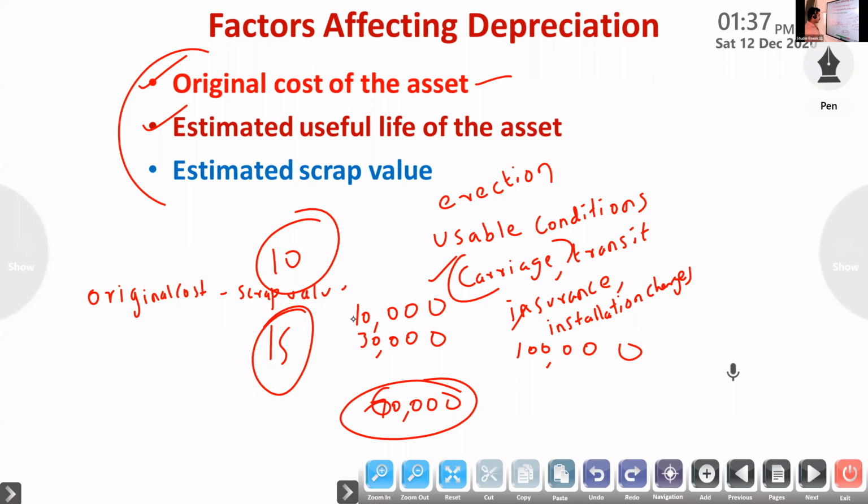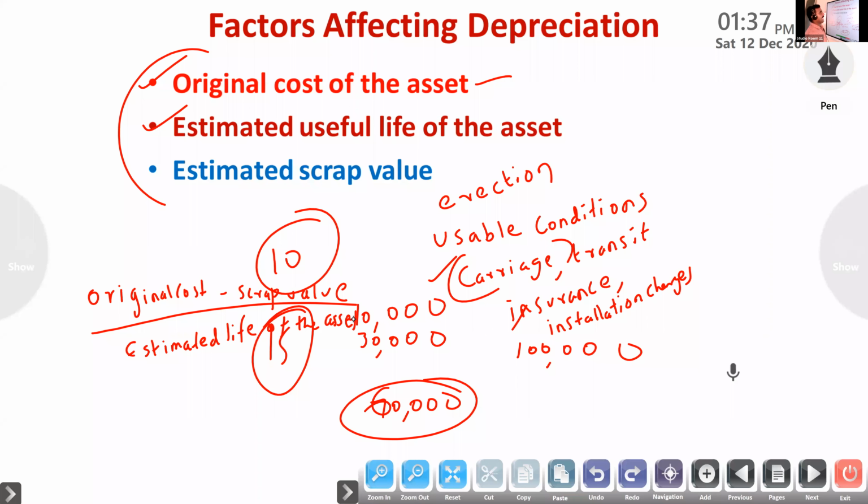Factors affecting depreciation. Original cost minus scrap value divided by estimated life. So the next two items we know.